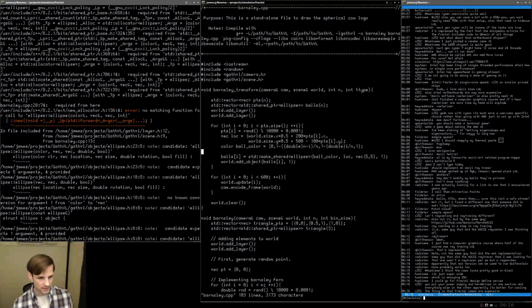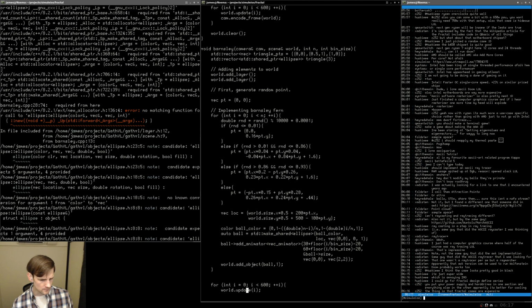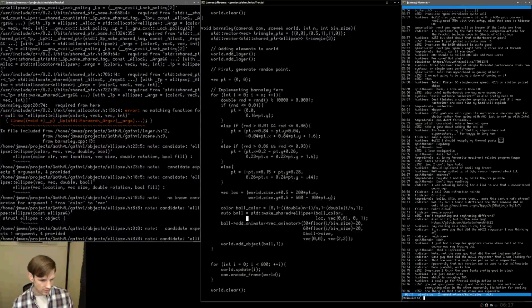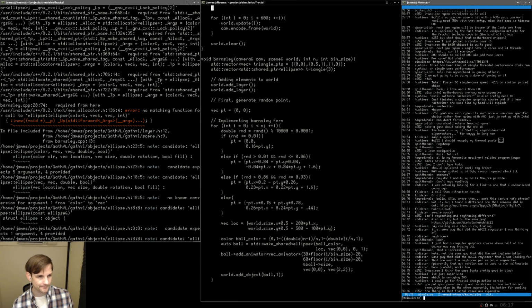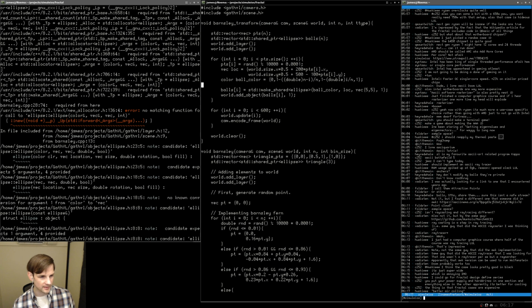That's because I need a... No, I don't know what I need, actually. Let me take a look at the make shared down here. Add animator, make shared ellipse, ball color, vector. Oh, I forgot one. Yeah, I definitely forgot one.